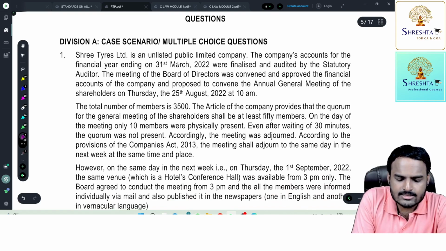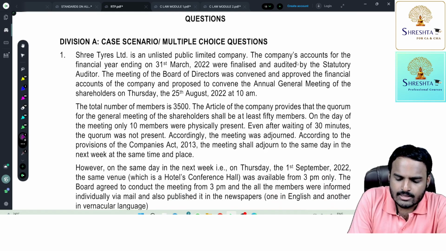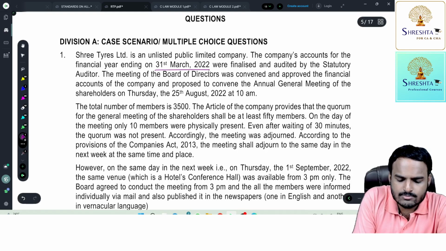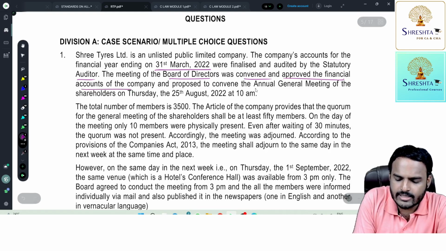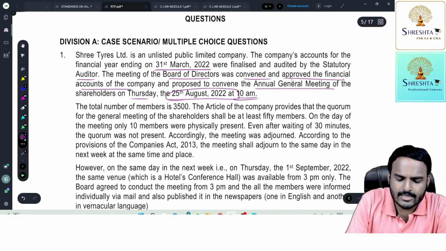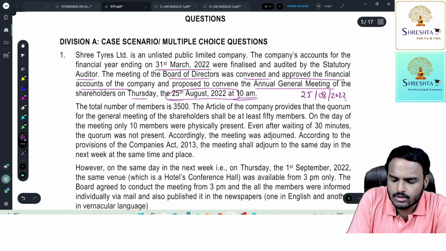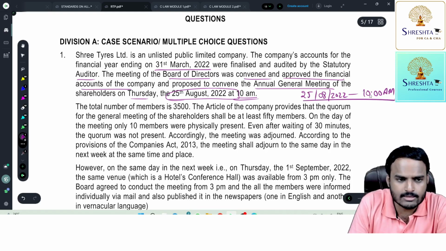Street Tires Limited is an unlisted public limited company. The company's accounts for the financial year ending on 31st March 2022 were finalized and audited by the statutory auditor. The board of directors met, approved the financial accounts, and proposed to convene the AGM of the shareholders on Thursday, 25th August 2022 at 10 a.m. So the finalized AGM date is 25th August 2022, and the time is 10 a.m. Okay, fine. This is an important point.